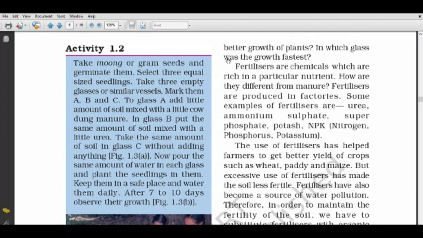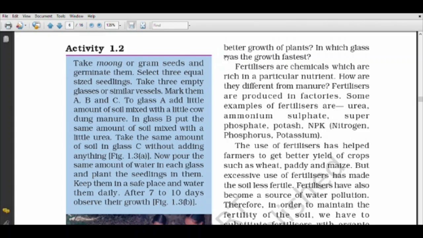In the second glass, B, we put the same amount of soil mixed with a little urea. Take the same amount of soil in glass C also, without anything. We will not add urea or manure in that.